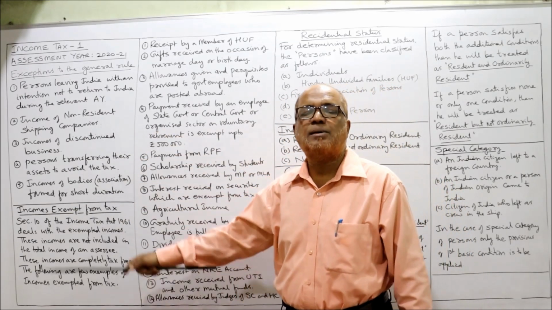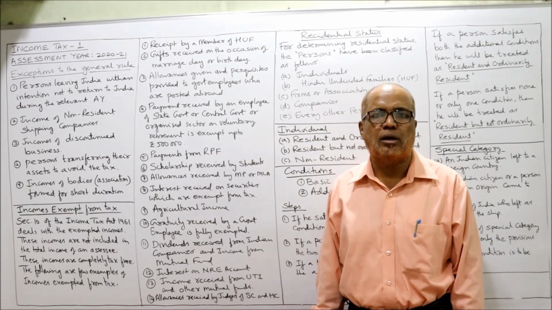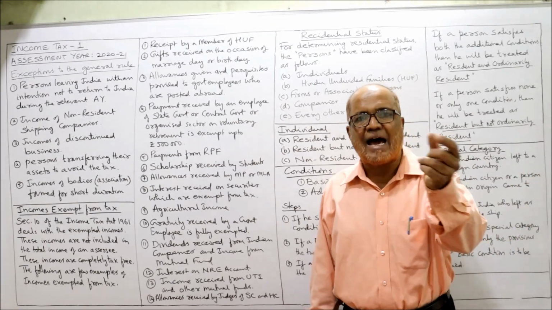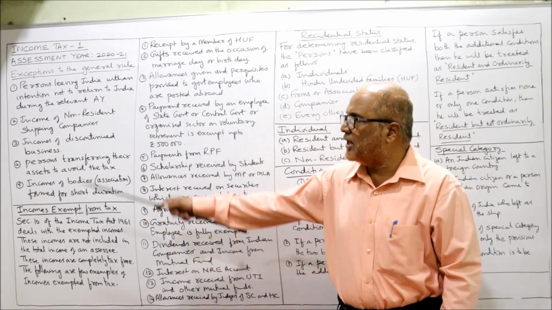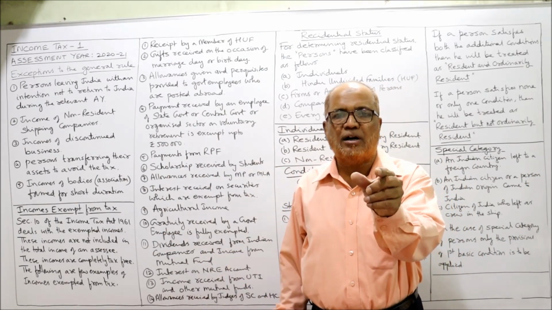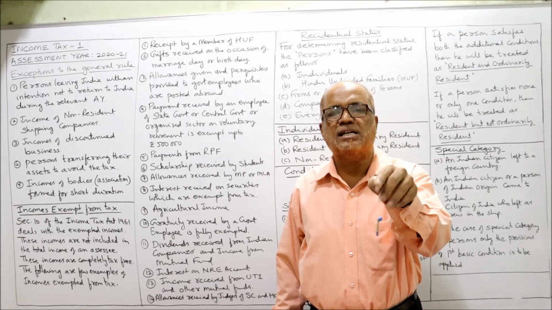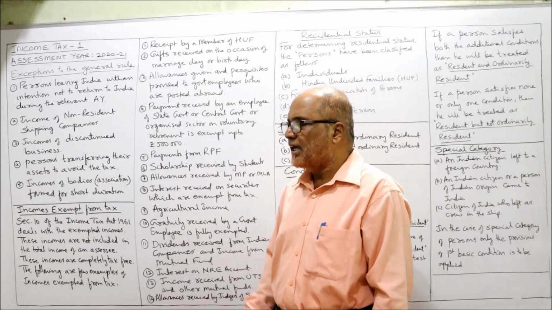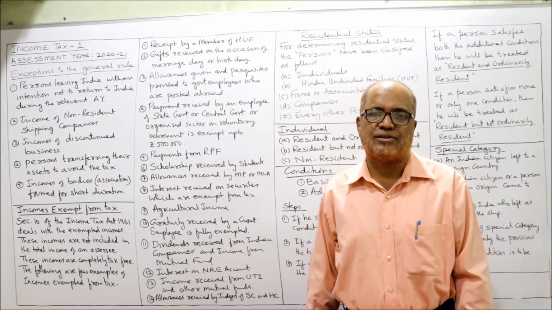So these are the exceptions to the general rule. The general rule is that income earned during the previous year is taxed in the assessment year. But in these cases, the income earned in the previous year is taxed in the same previous year, not in the assessment year. Next one is incomes exempted from tax.